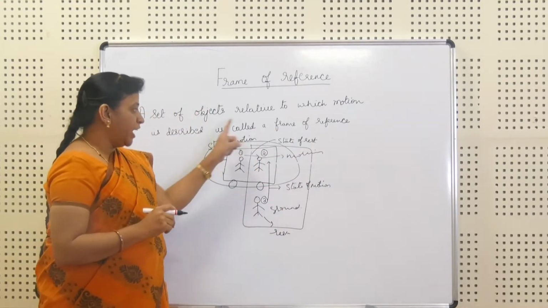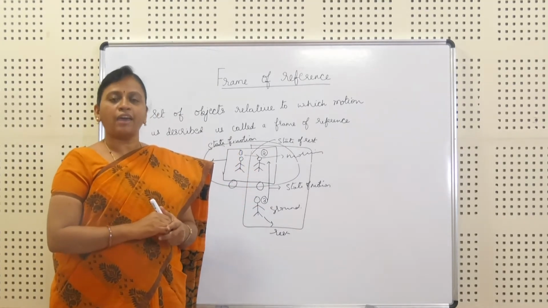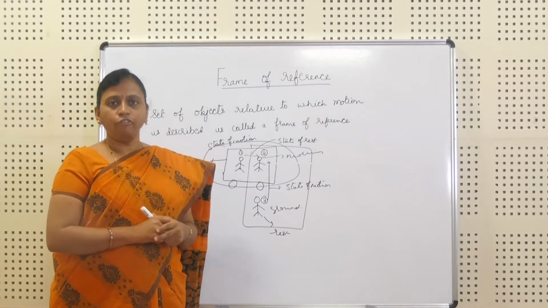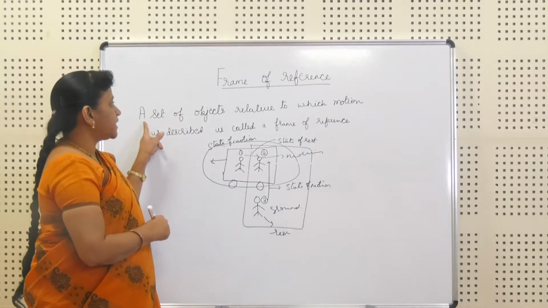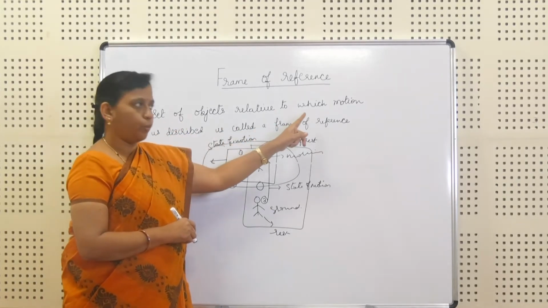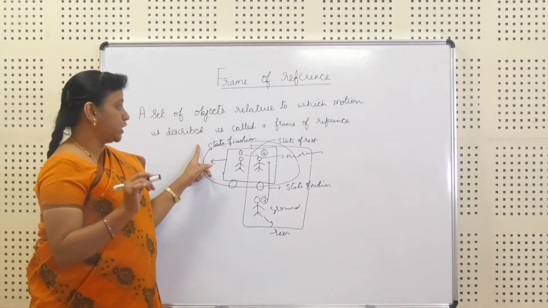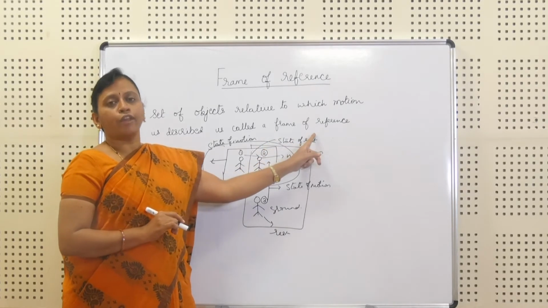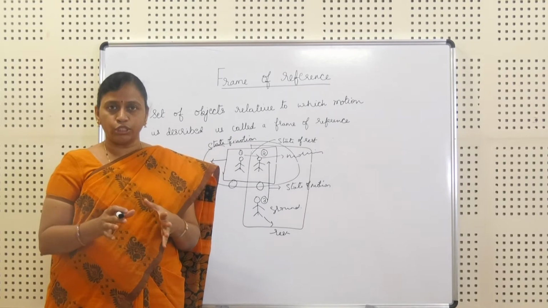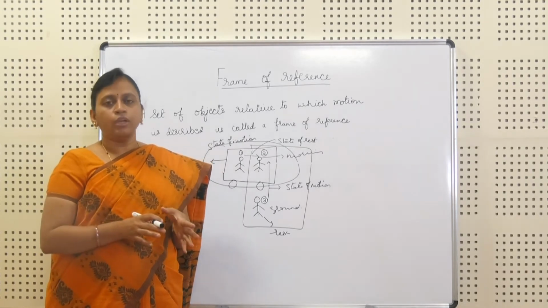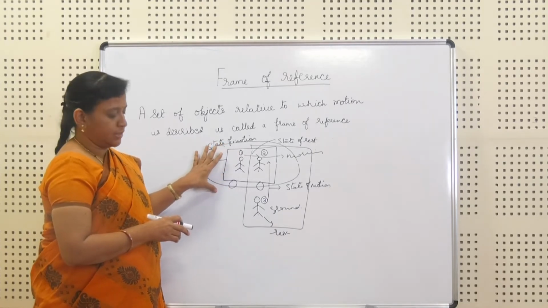Now, to define this whole concept and avoid the confusion, we have to know about the frame of reference. The definition of the frame of reference is a set of objects relative to which the motion is described. So we are describing the motion here. That is called a frame of reference. We have to define the motion which is relative.